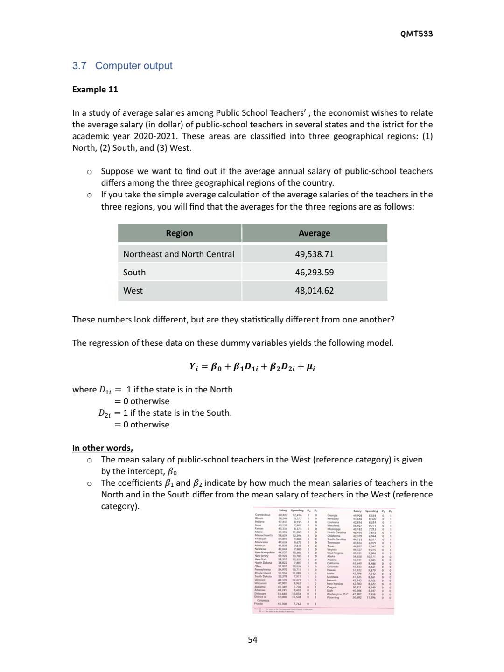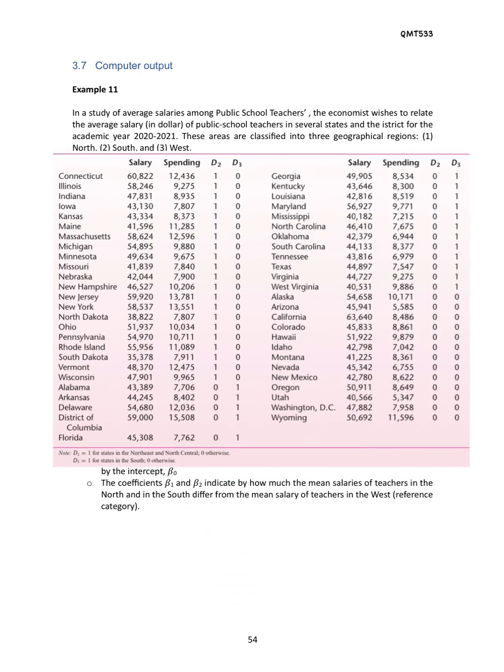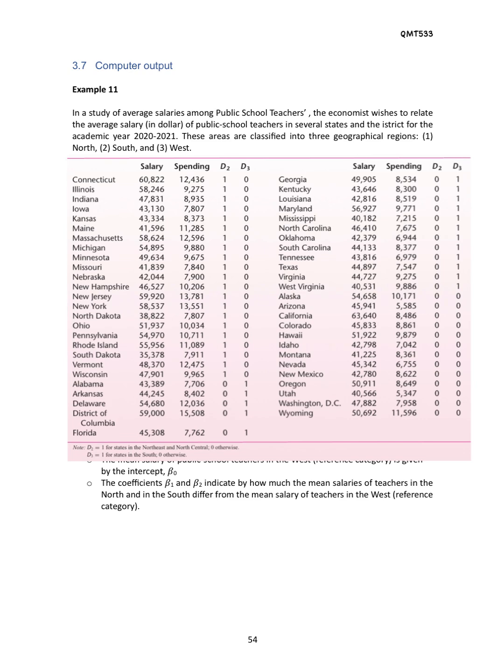Okay, so the data actually looks like this. We have salary, spending, and then we have dummy variables D2 and D3, where D2 is equal to 1 for a state in the north, 0 otherwise, and D3 is for a state in the south. So meaning that our reference category here is the west region.